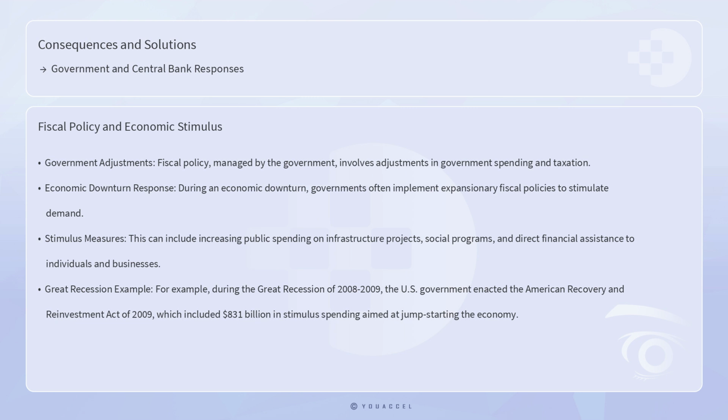For example, during the Great Recession of 2008 to 2009, the U.S. government enacted the American Recovery and Reinvestment Act of 2009, which included $831 billion in stimulus spending aimed at jump-starting the economy.